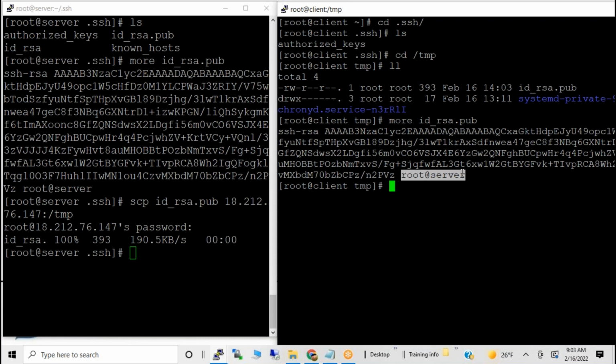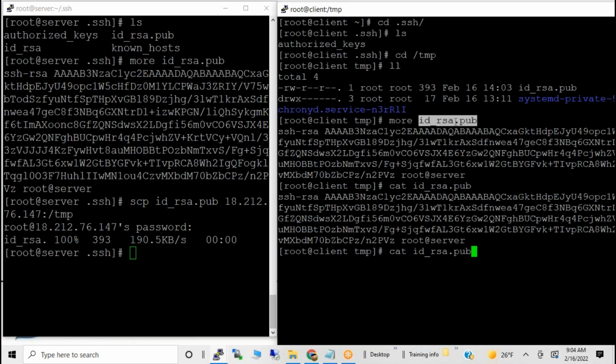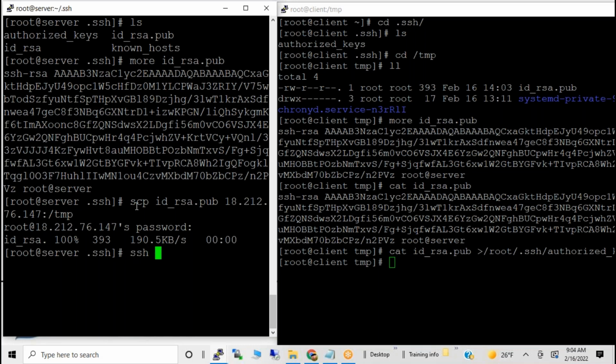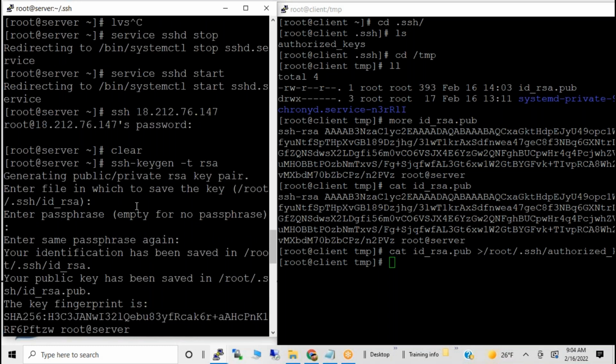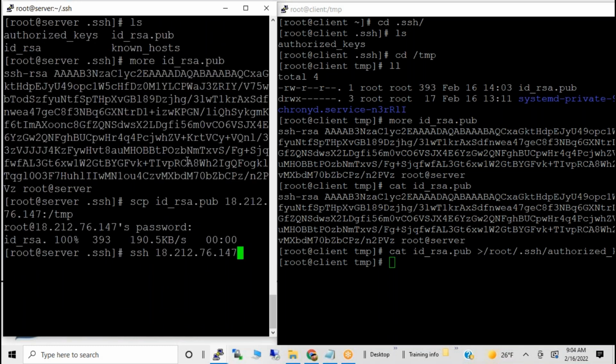This file I copied from the server to the client's /tmp directory, and this content I want to redirect to the root directory, under the .ssh directory, into the authorized_keys file. I'm redirecting the content of this key into that file. Then if you ssh to the client name, you can log in without any password.